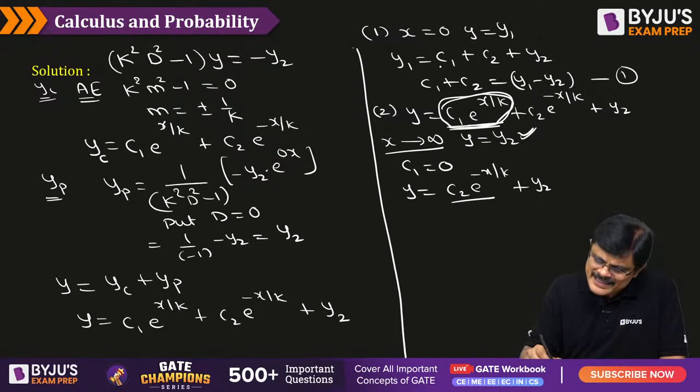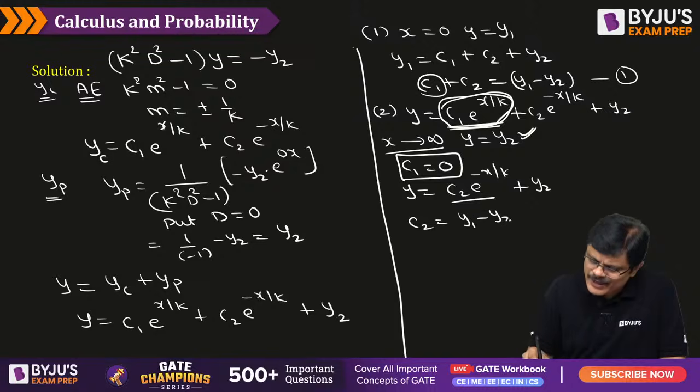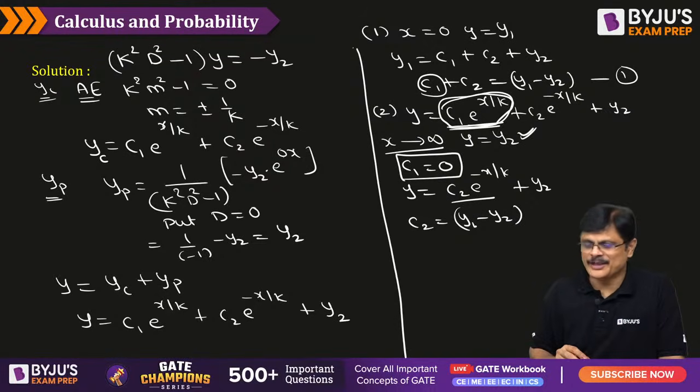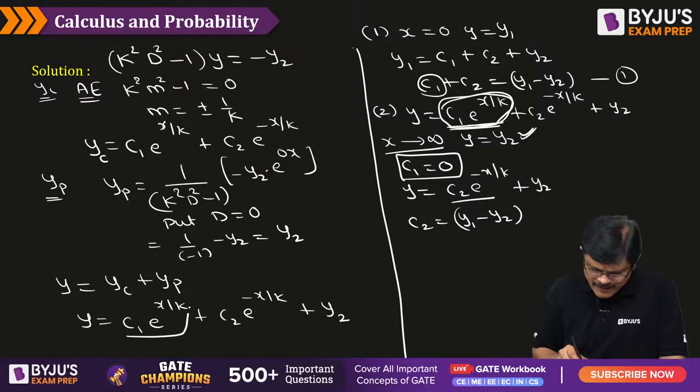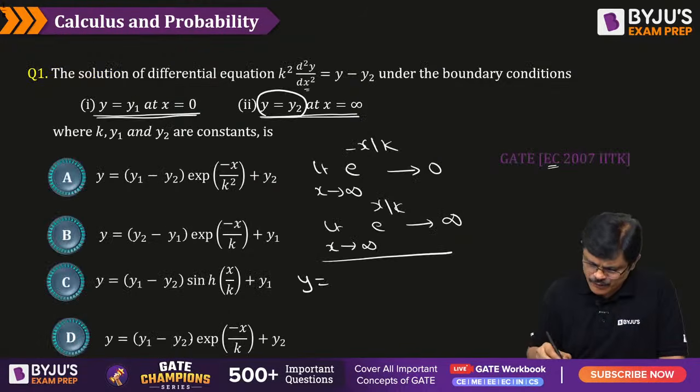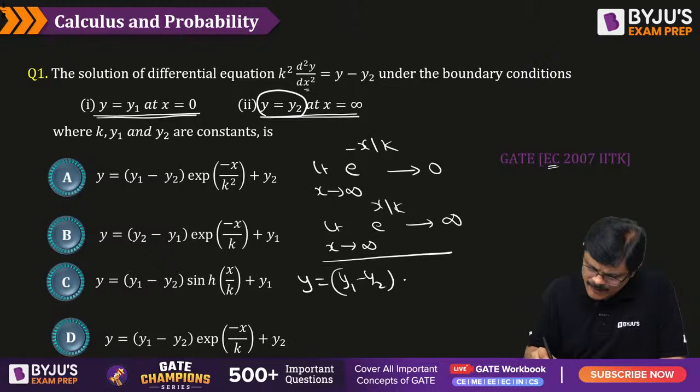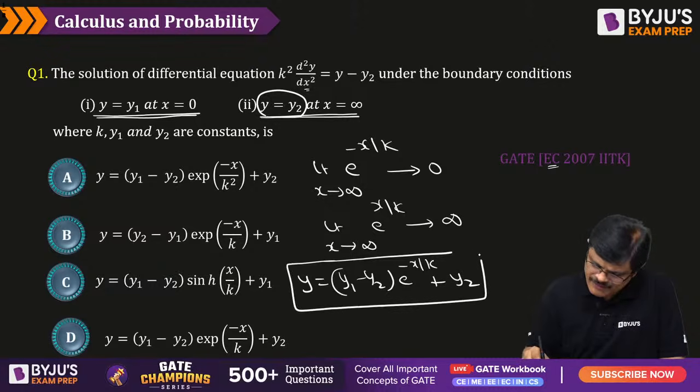Now once C1 is 0, you can substitute it in the first relation, since you already got C1 value is 0. Then what is C2? C2 value is y1 minus y2, my dear friends. Now once you got it, what is the solution? So what is the solution, sir? y is equal to C1, but C1 is 0, so this is gone. So it is C2, but what is C2? C2 is y1 minus y2. So y is equal to y1 minus y2 into e power minus x by k plus y2. So this is the solution for the given problem, my dear friends.